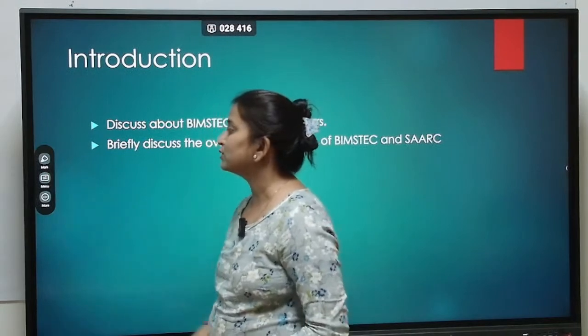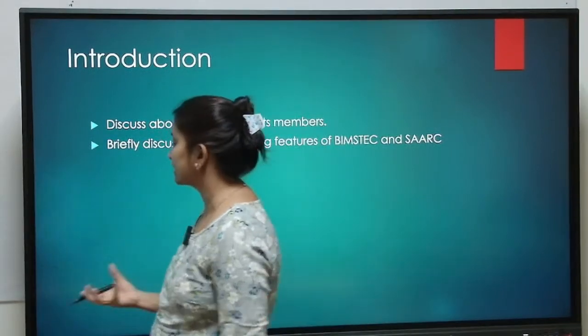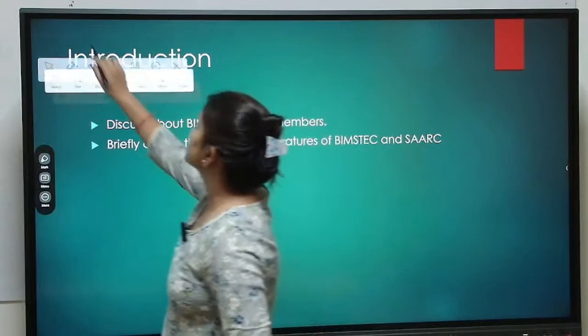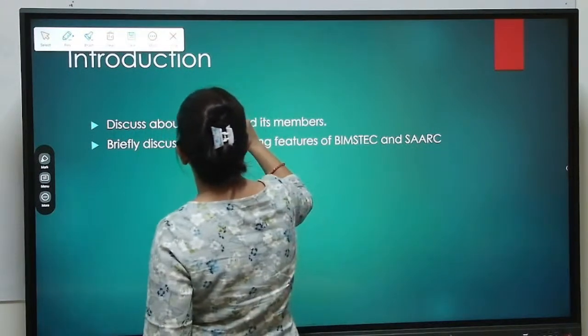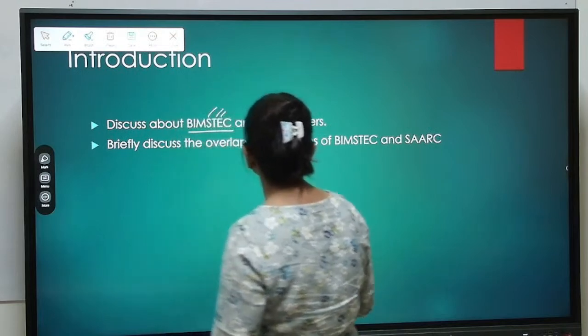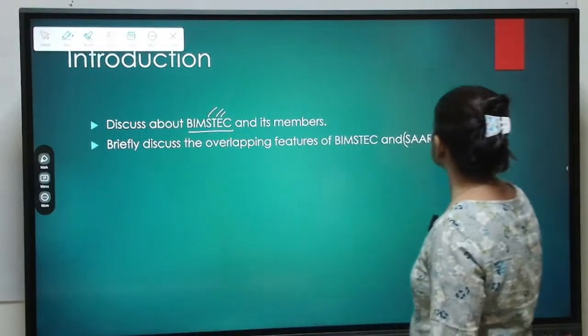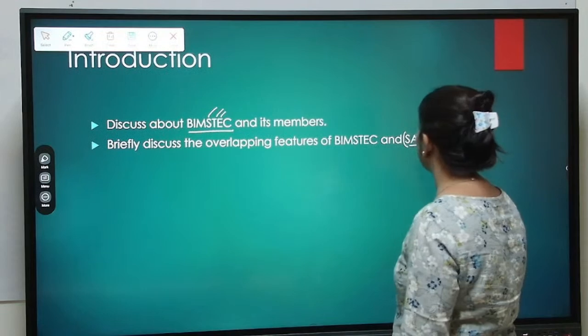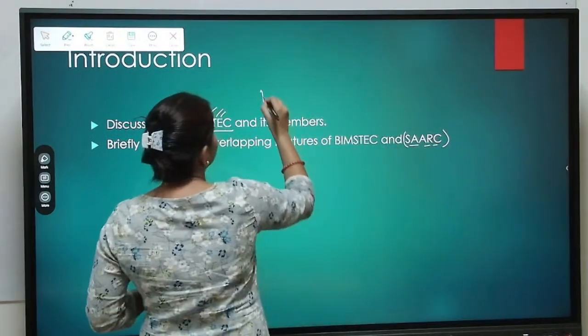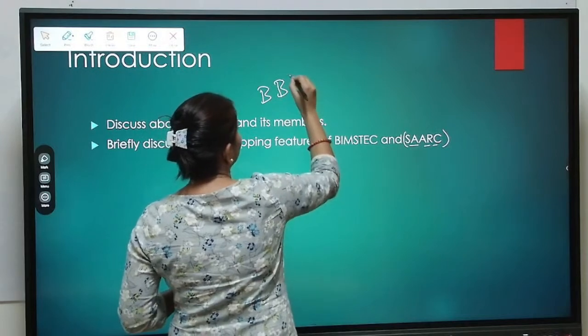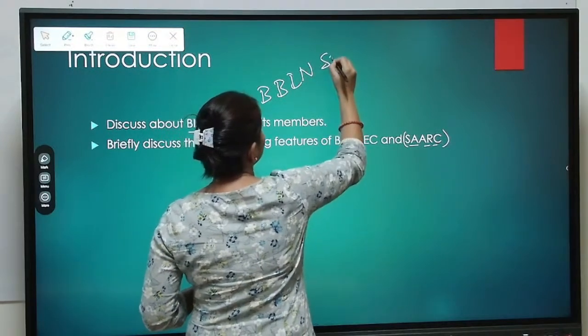We just had to discuss the members and what the organization is about. BIMSTEC stands for Bay of Bengal Initiative for Multi-Sectoral Technical and Economic Cooperation, and this is South Asian Association for Regional Cooperation. Amongst BIMSTEC and SARC, the common members include Bangladesh, Bhutan, India, Nepal and Sri Lanka.